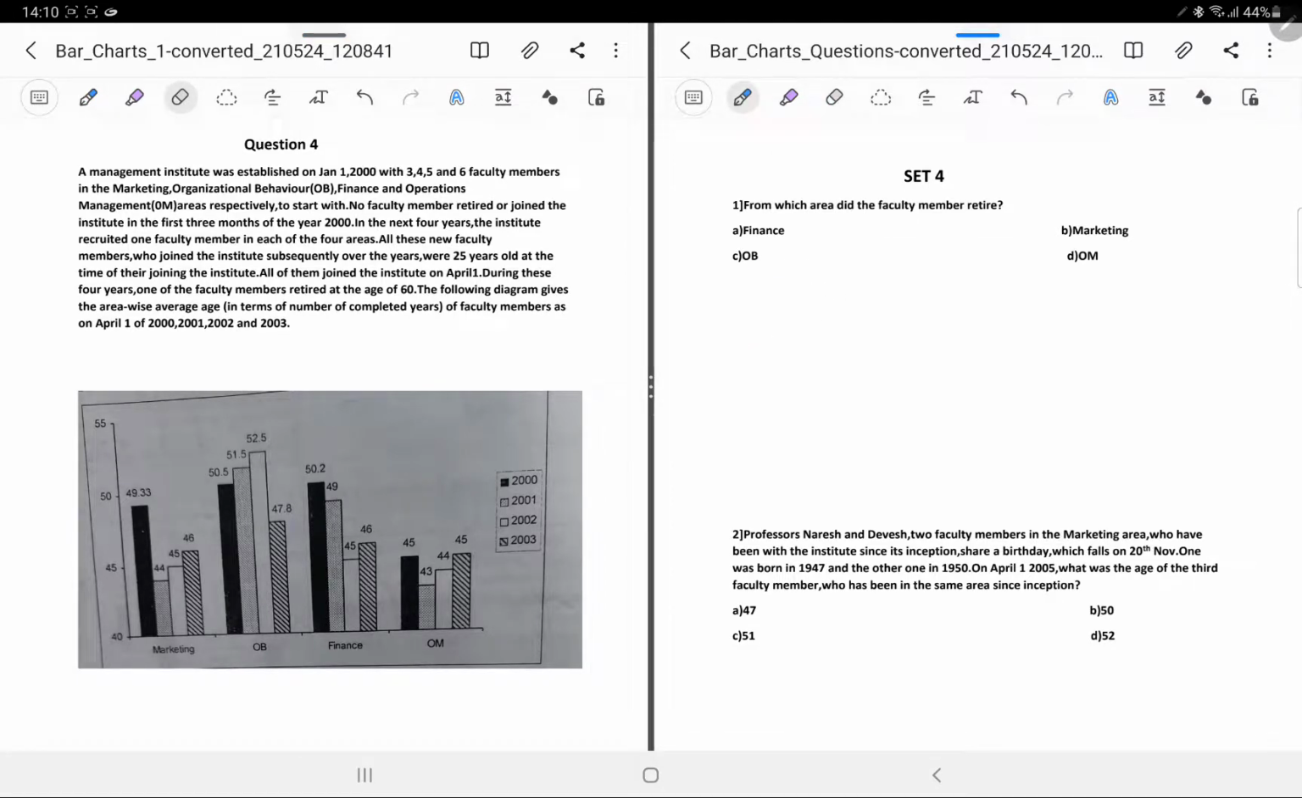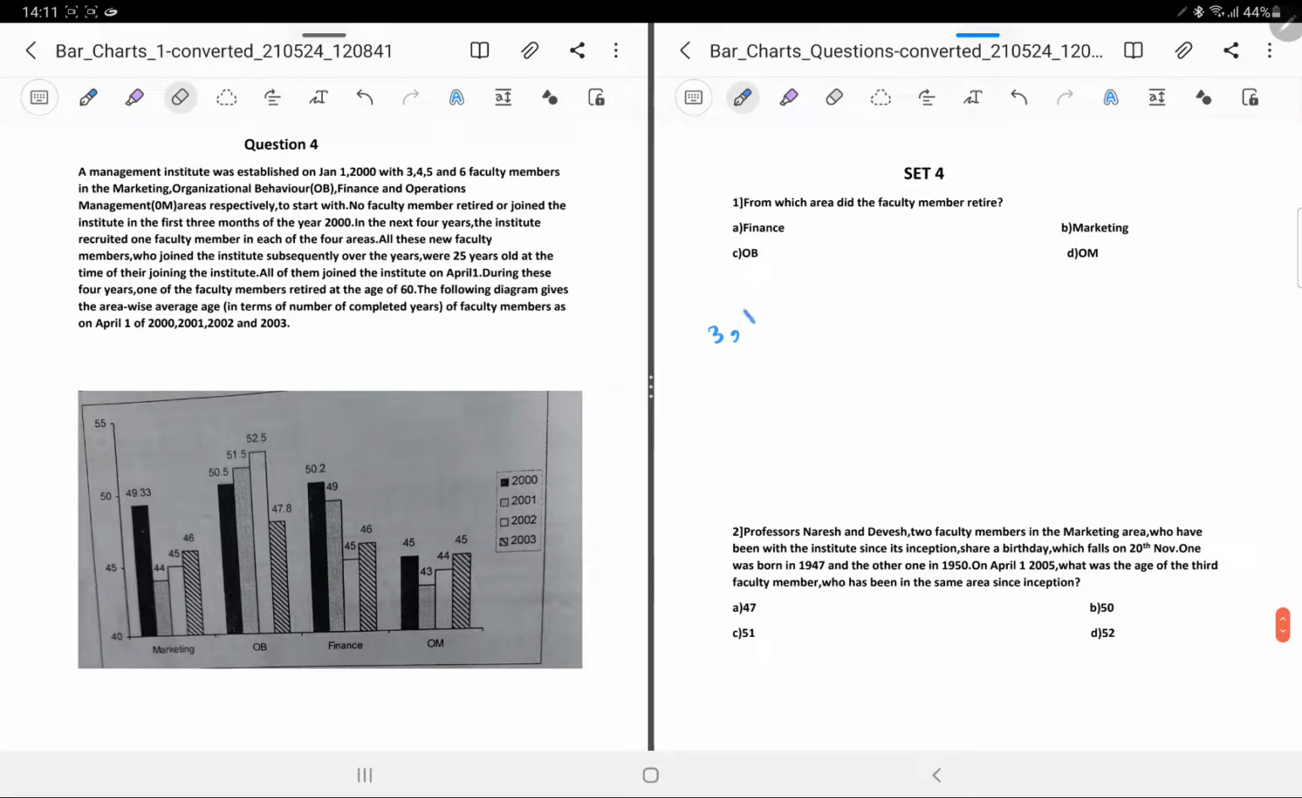A management institute was established on January 1, 2000, with 3, 4, 5, and 6 faculty members in marketing, OB, finance, and OM. To start with, no faculty members retired or joined the institute in the first 3 months of the year. So till April 1, 2000, the situation was the same: 3, 4, 5, and 6 members in the respective departments of marketing, OB, finance, and OM.